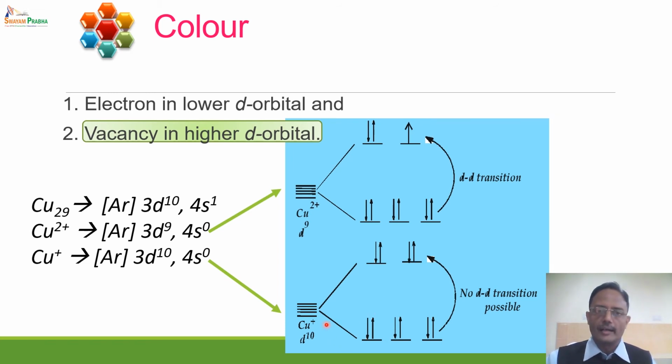On the other hand, Cu2+ has d electrons in the lower orbitals, whereas there is one vacancy in the higher d orbital, and hence d-d transition is possible and it can absorb radiation from the visible region, and as a result it will be colored. So Cu2+ is colored and Cu+ is colorless.